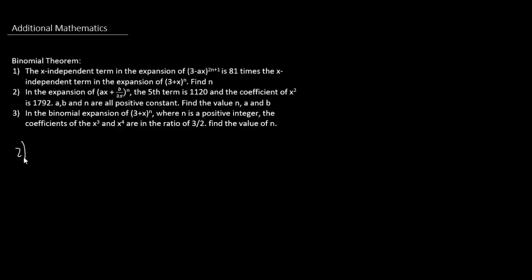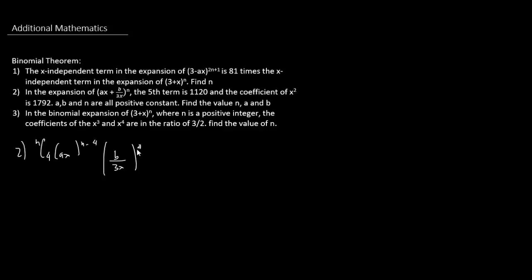Since the fifth term is 1120, that means we have nC4, because notice that nC0 is the first term. So the bottom number is always the term number minus 1, so the fifth term is nC4. And so we have here ax to the power of n minus 4 times b over 3x to the power of 4. But computing this would be a waste of time, because we're not trying to calculate the coefficient in such a manner. We already have the information that the fifth term is 1120 and this is the x-independent term.